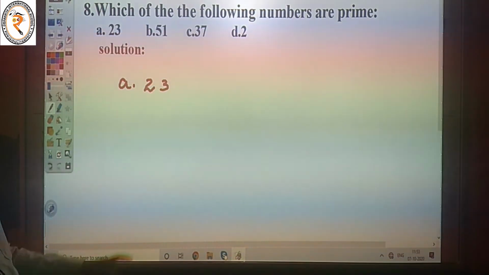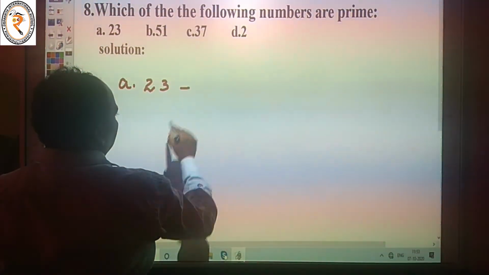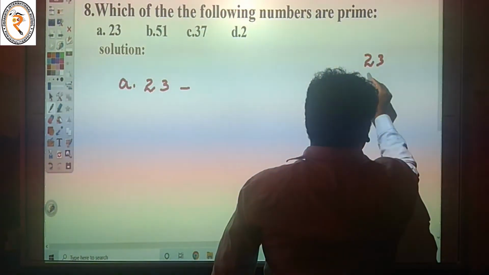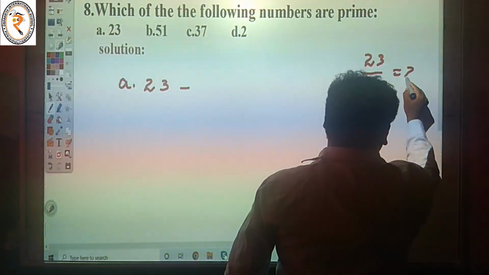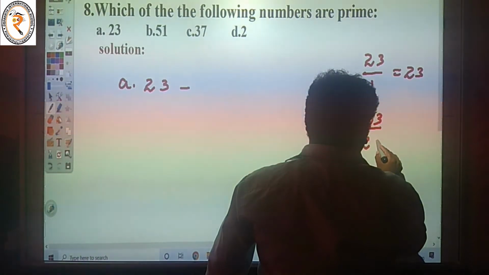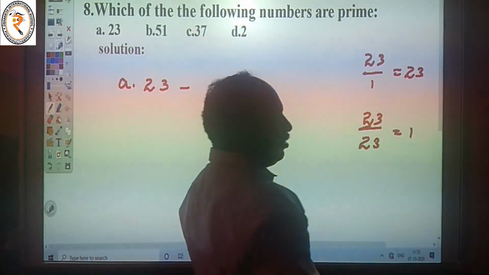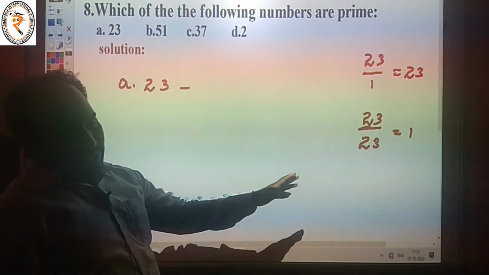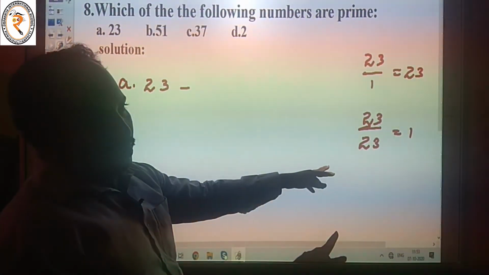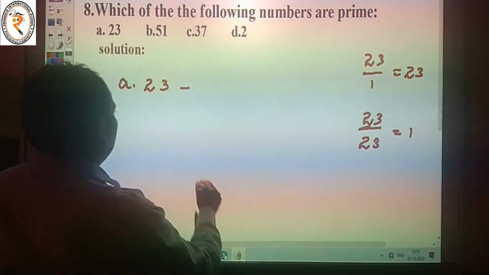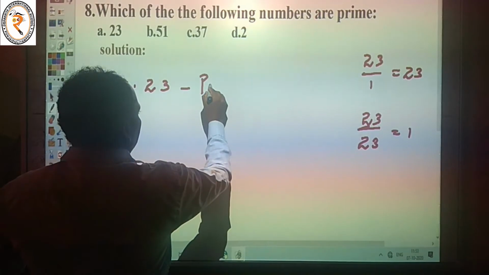23 is a prime number. 23 is a prime number because 23 divided by 1 is equal to 23, and 23 divided by 23 is equal to 1. It is a prime number because the number is divisible only by 1 and itself. So 23 is a prime number.